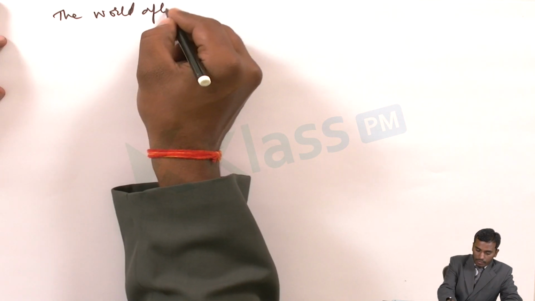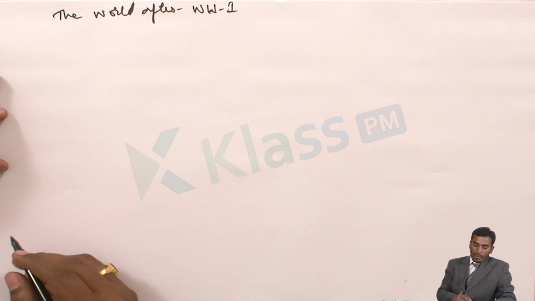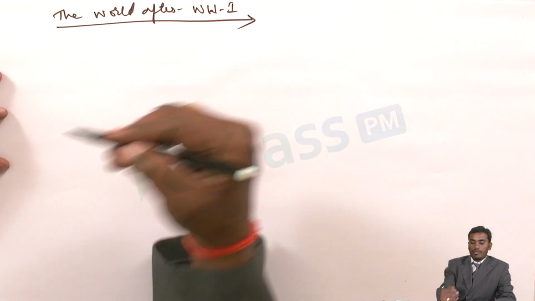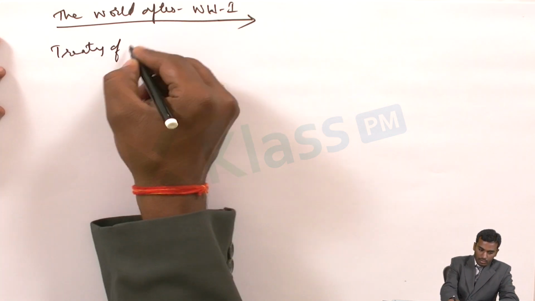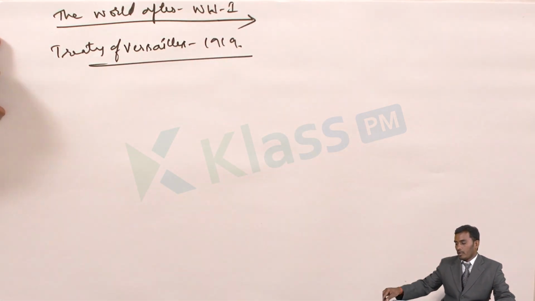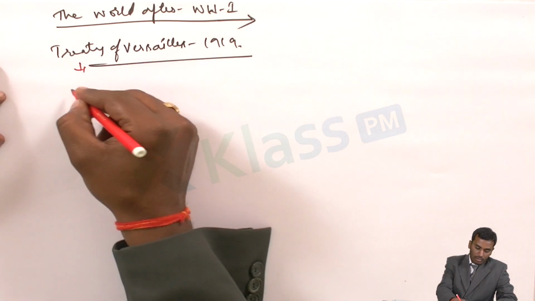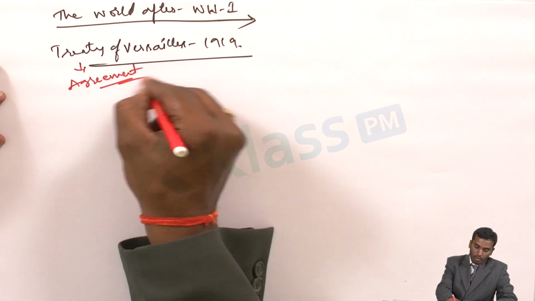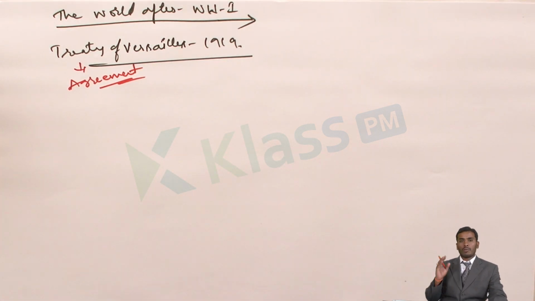Then after World War I, what was the condition? The world after World War I. What happened immediately? How was the war stopped? The war was stopped with a treaty called the Treaty of Versailles, in the year 1919. Treaty means agreement. It was held at the mirrored palace in Versailles, in a famous town in France. There they had the treaty, the agreement, in the year 1919.